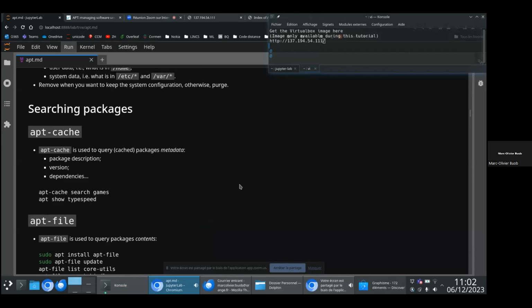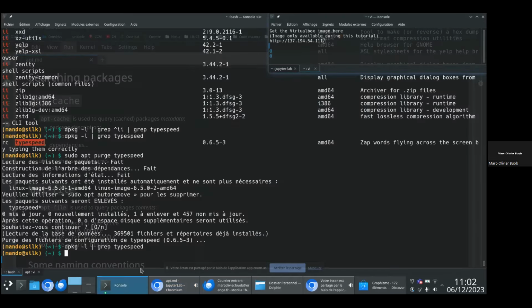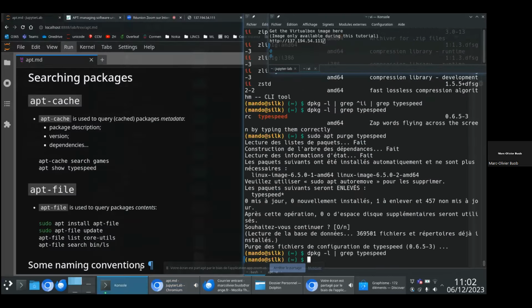Okay, so now let's look at some other commands. Here you say, okay, that's cool. You know in advance that the package of interest is TypeSpeed, but what if you don't know the package that interests you? So for example, imagine that you are interested in Firefox, but you want to find what is the right package. To find the package, you could use apt-cache. And to do so, it's quite easy.